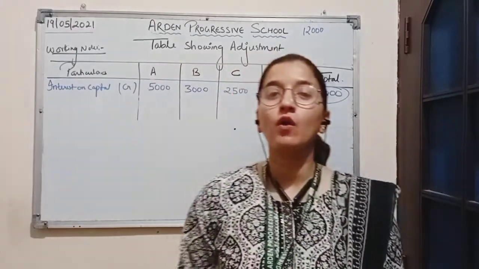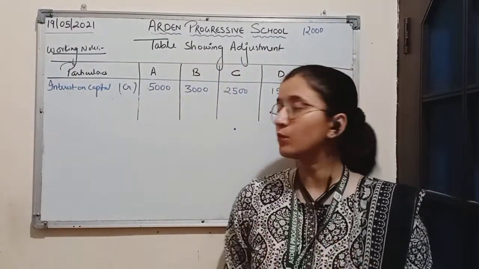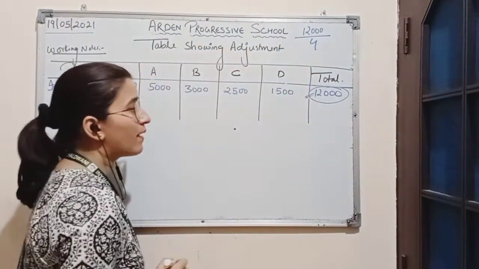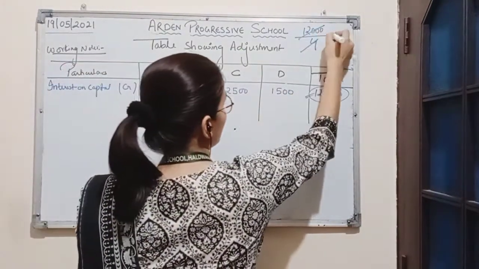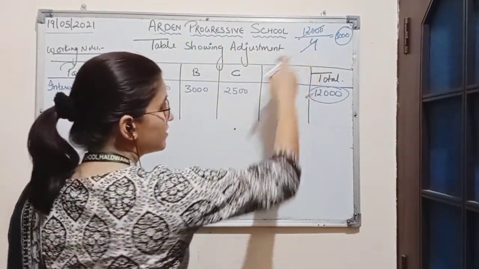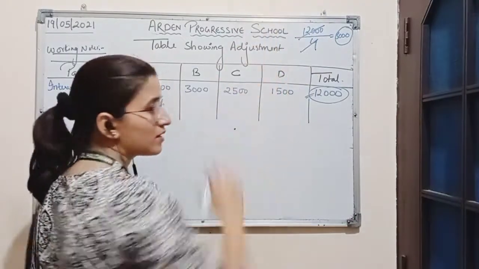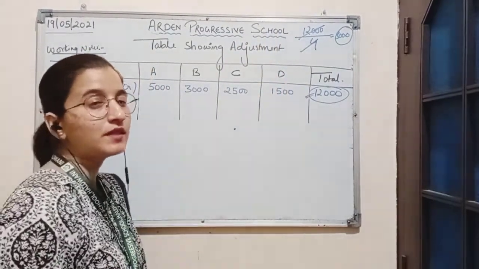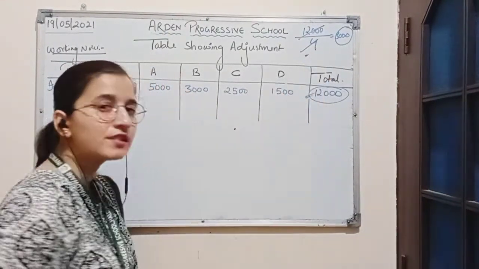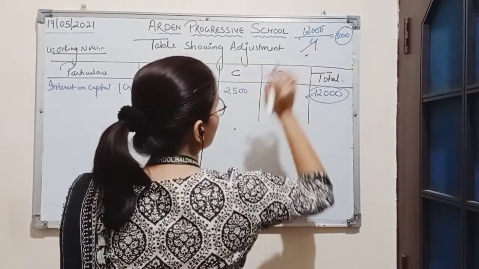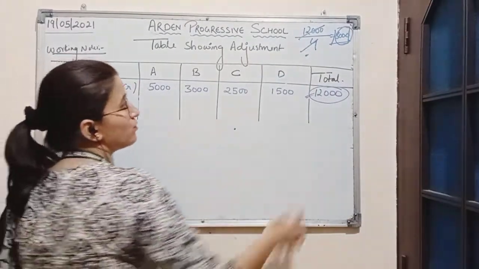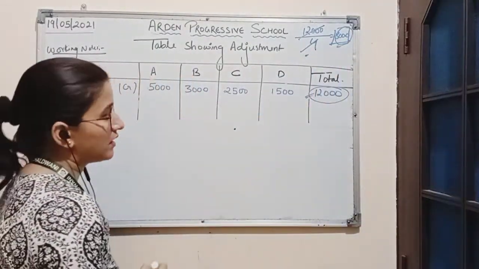And as we know, all the partners are sharing the profits equally according to this question. That means each partner will have to bear the loss amounting to rupees 3,000. There are 4 partners and the total amount of loss is 12,000. So to divide the loss among the partners, we will divide 12,000 by 4. Why? Because here the partners are sharing the profits equally. So by dividing 12,000 by 4, we get 3,000. That means each partner will have to bear the loss of rupees 3,000.